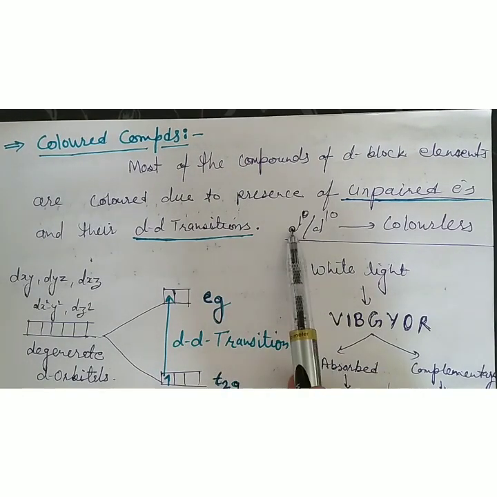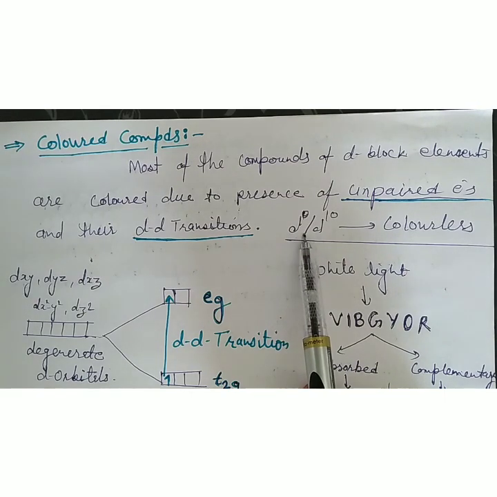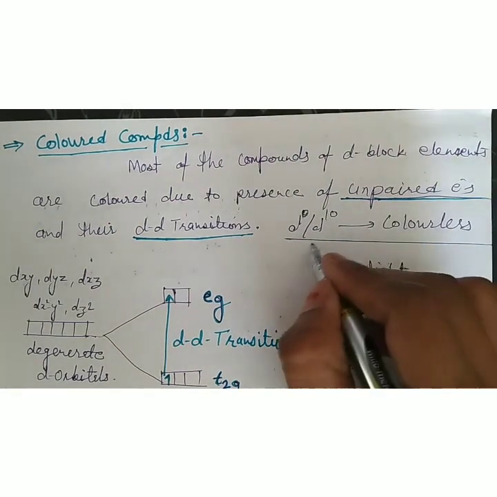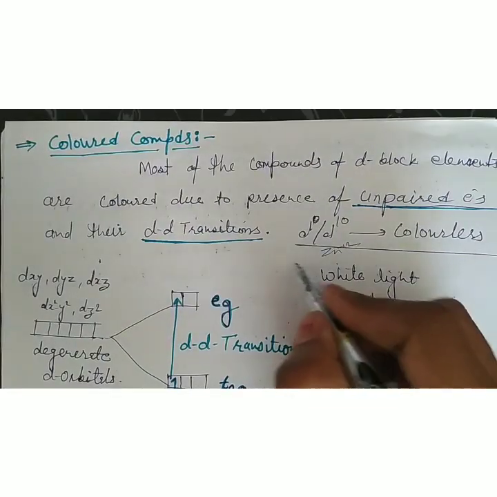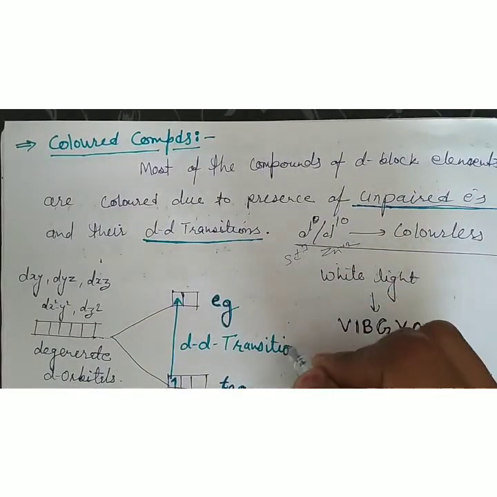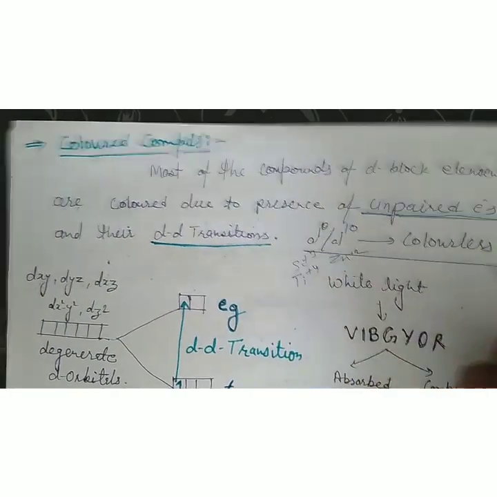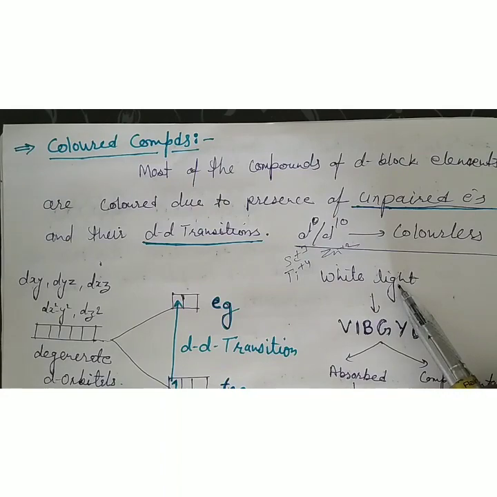When the configuration is d0 or d10, there will be no unpaired electrons in the metal, so their compounds will be colorless, like Zn+2. All the compounds of Zn+2 are colorless because of d10 configuration. All the compounds of Sc+3 are colorless. Compounds of Ti+4 are colorless because there is no unpaired electron.